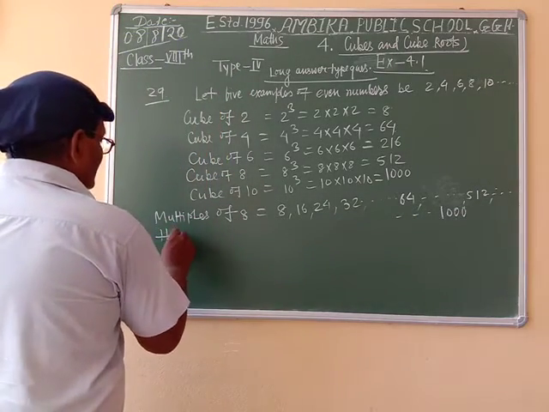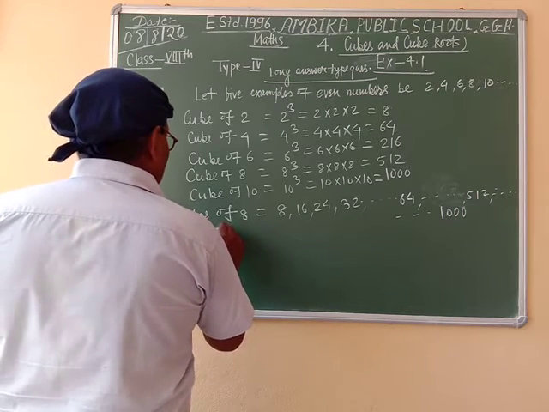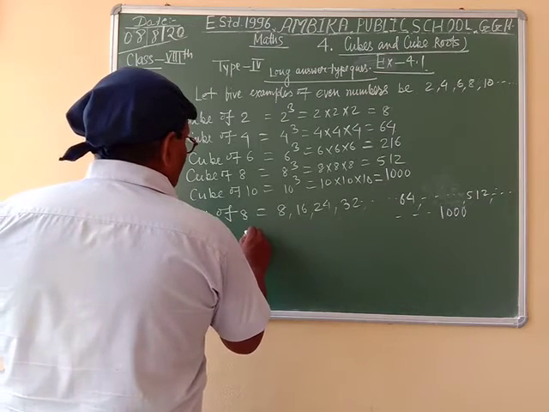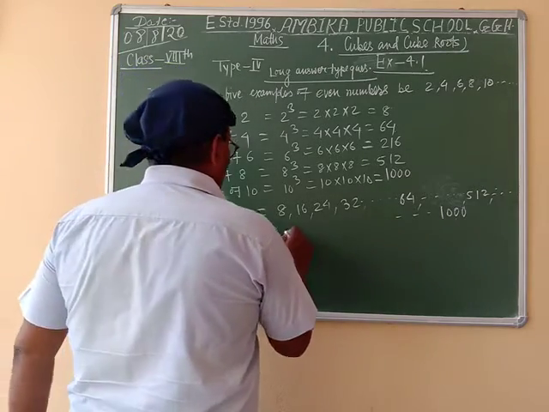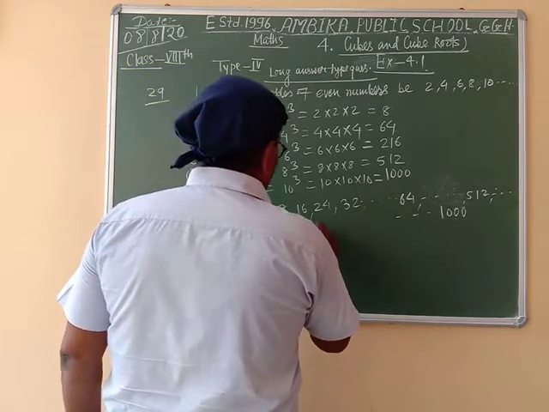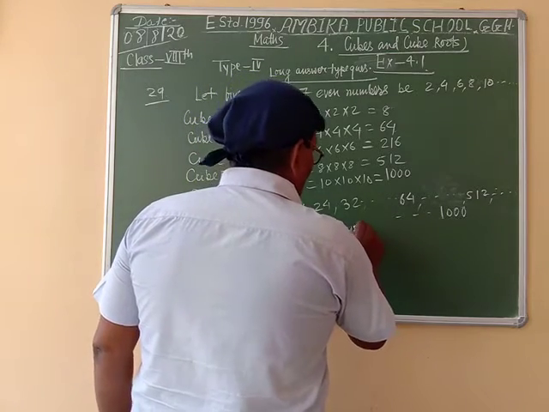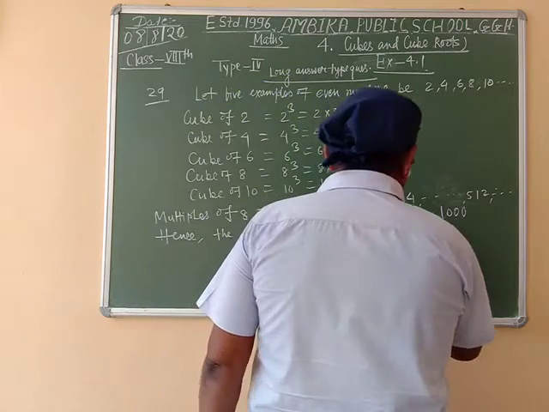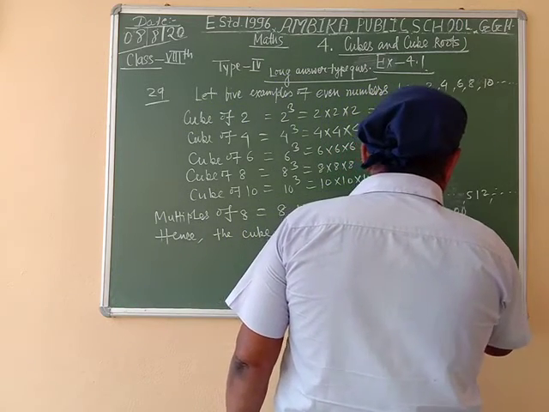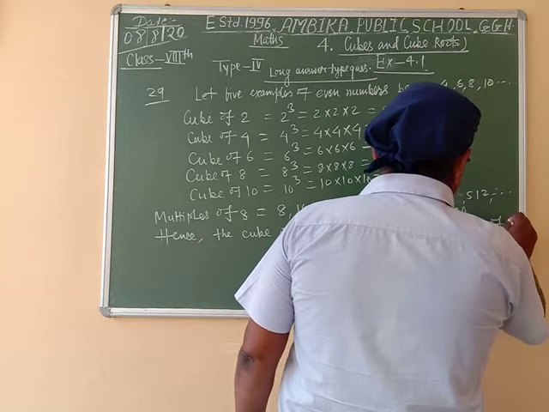Hence, cube of even numbers are multiples of 8.